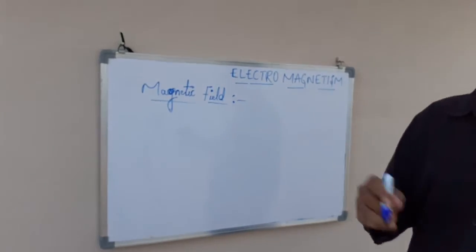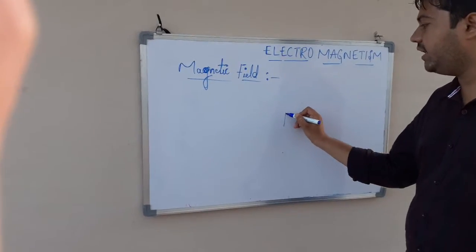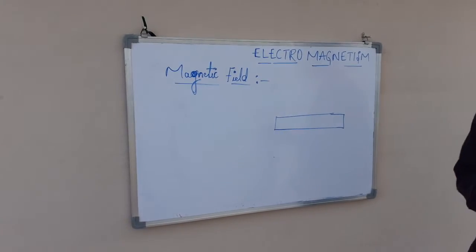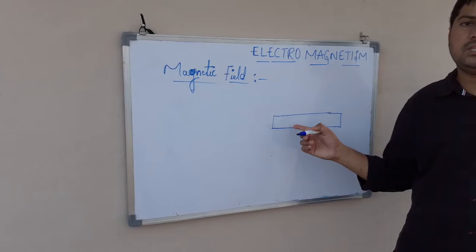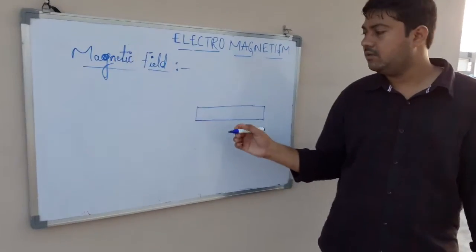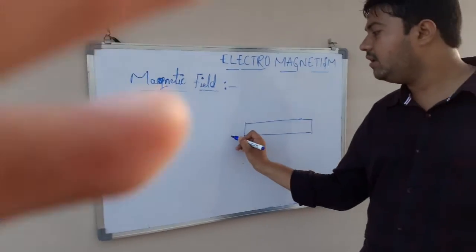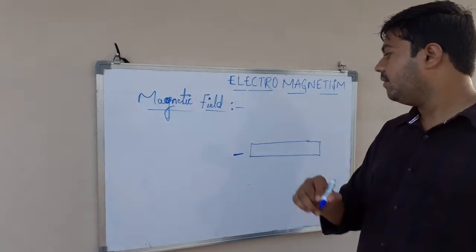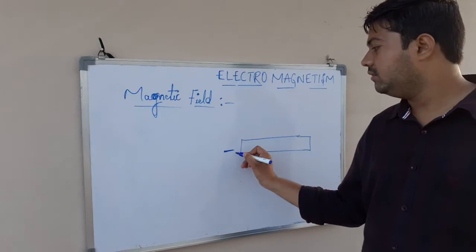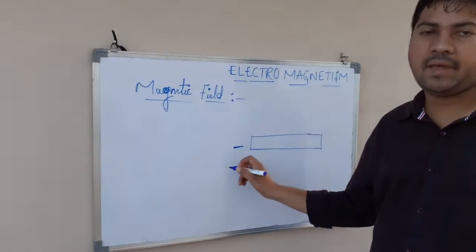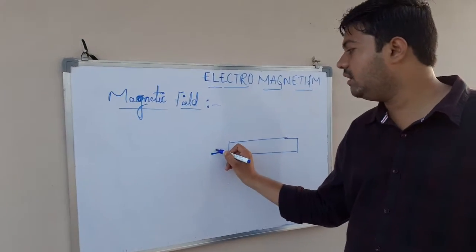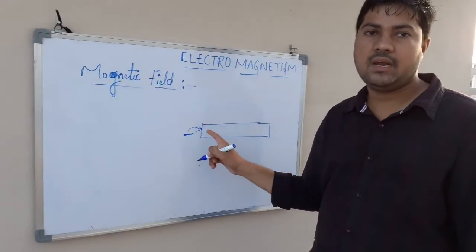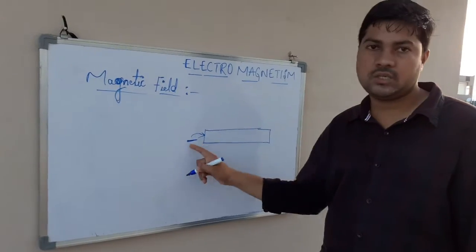What is a magnetic field? For example, if you take a bar magnet, with which you play in your houses, and if you place an iron needle near this bar magnet, then the bar magnet exerts a magnetic attraction force on this needle, and the needle will come near the magnet, get attracted to the magnet and stick to it.